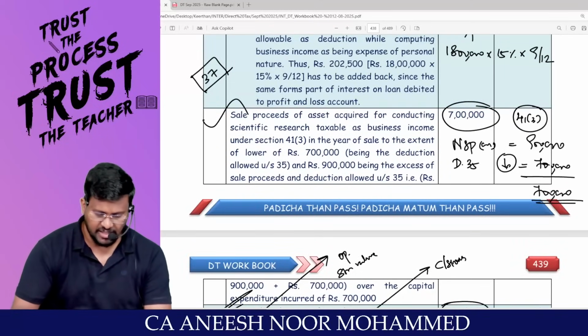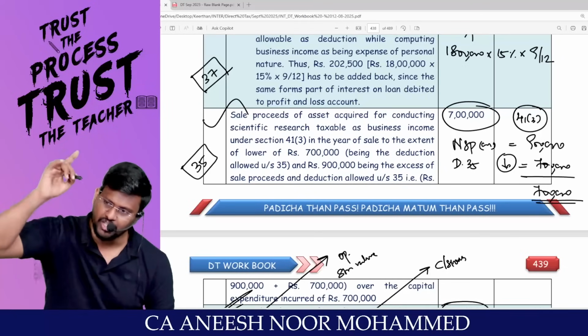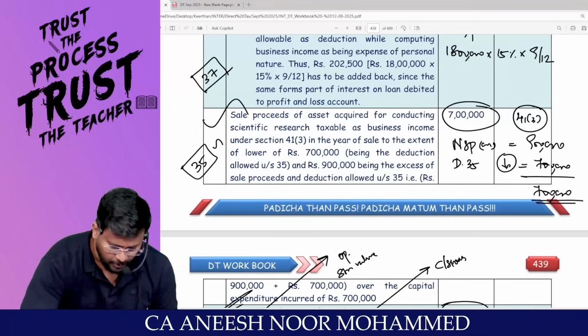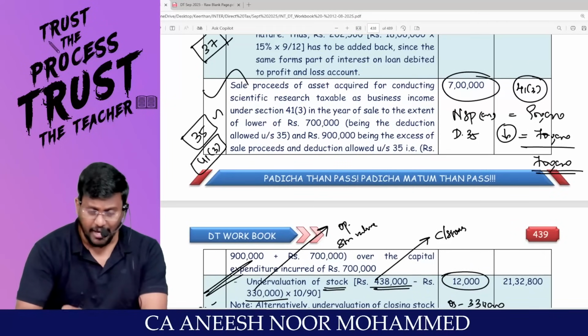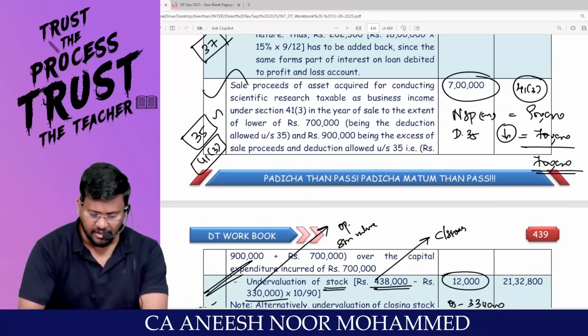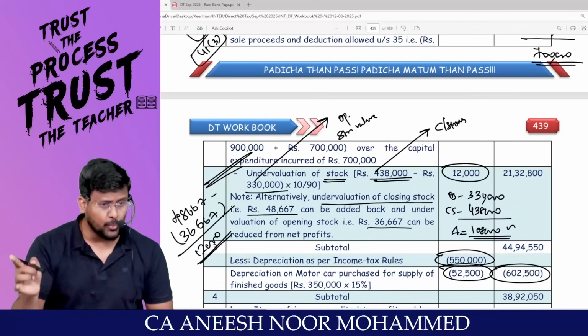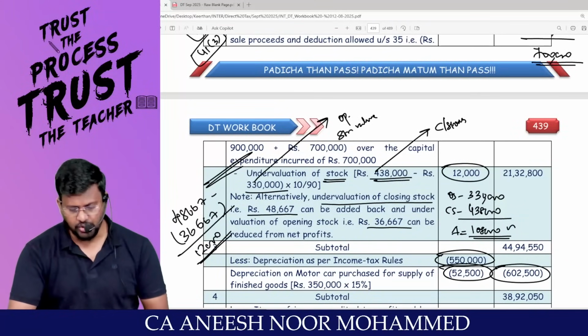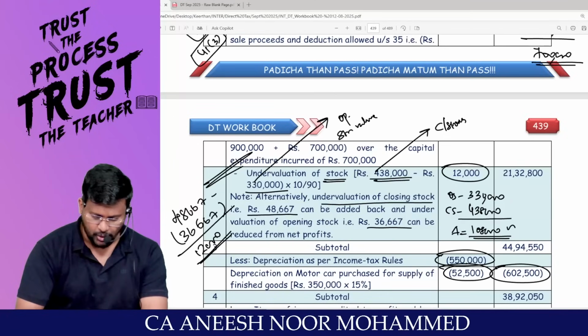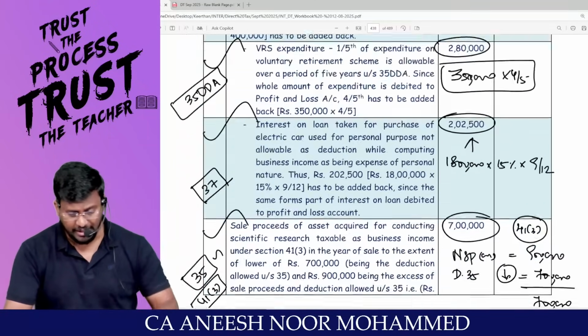Next one, sir. As per section 35, deduction was already claimed. Now deemed income under 41 subsection 3 should be applicable. So that's why I'm crediting to P&L. Because of crediting, my net profit should increase. That's why I'm adding 7 lakh. Are you really with me? And because of undervaluation of closing stock, my dear lovable students, I should add back 12,000. Then I have to debit the depreciation also.